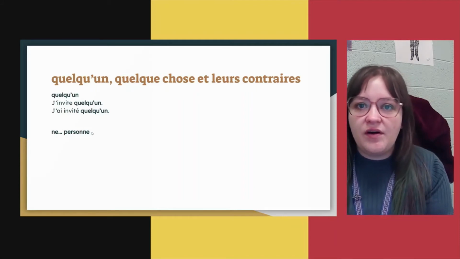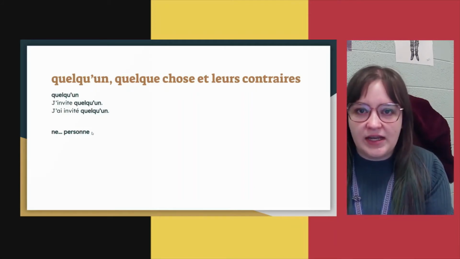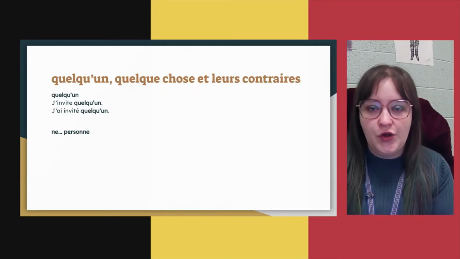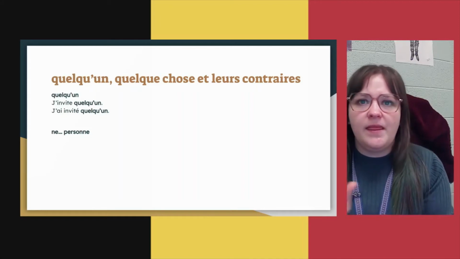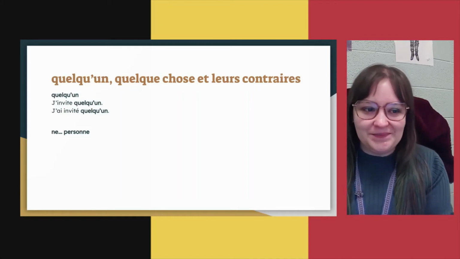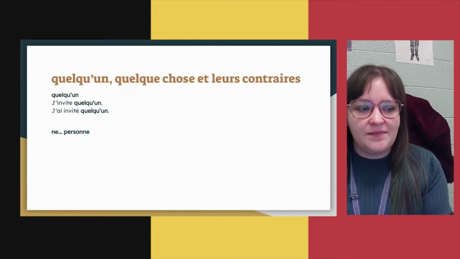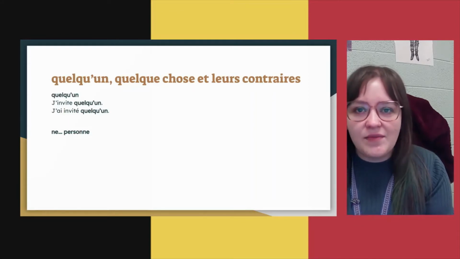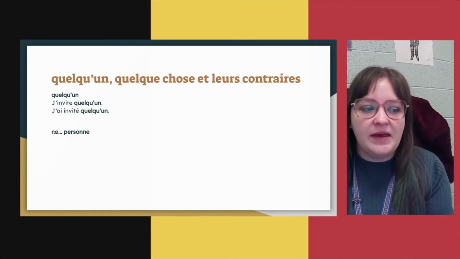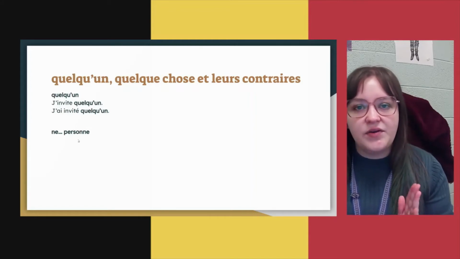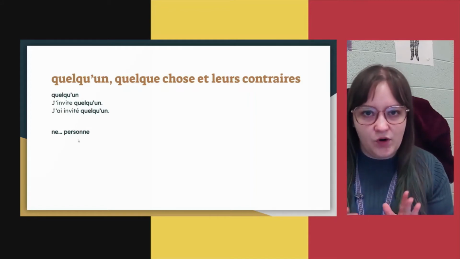So you know a few expressions that look just like this, like ne pas, ne jamais. You know that the ne and whatever the word after that is goes around the verb of the sentence, more or less.